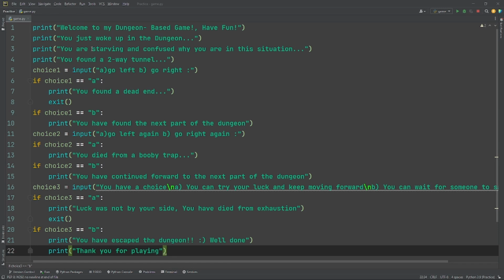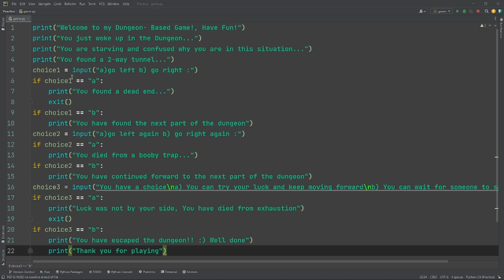So I put, of course, we did this before. We did print welcome to my dungeon based game, have fun. And print, you just woke up in the dungeon, you are starving and confused while you are in this situation. I added another print function, you found a two-way tunnel, because it makes sense now. Choice 1 is A, go left, or B, go right.